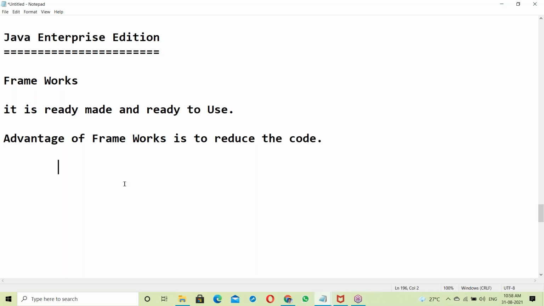No, we are not creating a framework. We are using existing frameworks. Java already has frameworks available.